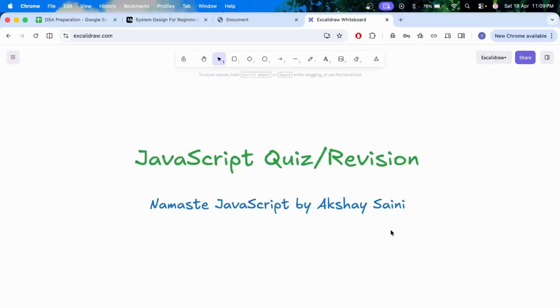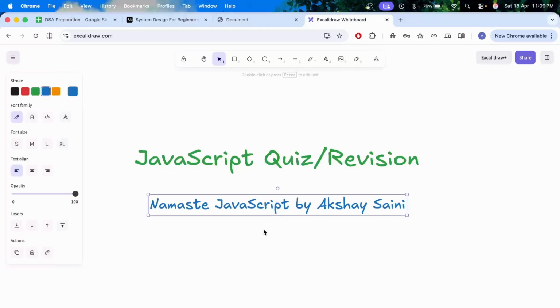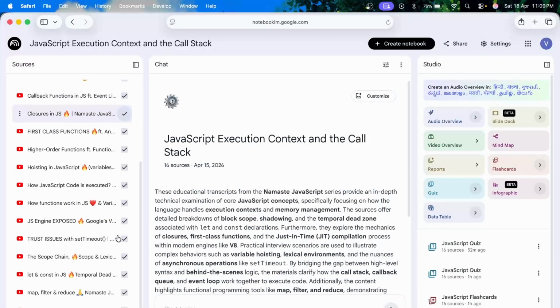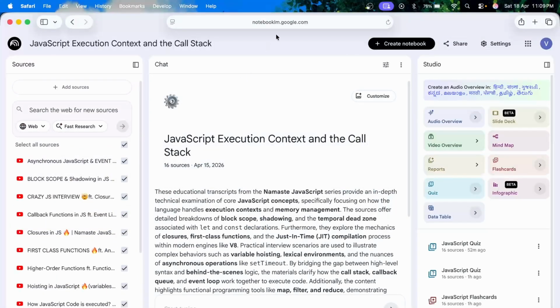So it's Saturday 11 p.m. and I have spent half of my day going through the Namaste JavaScript playlist by Akshay Saini, and I thought of revising the concepts whatever I have learned today. So for revision, what I have done is I have added all the YouTube videos in Notebook LM and it has generated a quiz for me. So I'll be solving that quiz right now. So we can solve this together in this video.